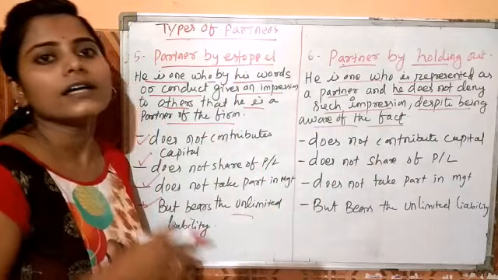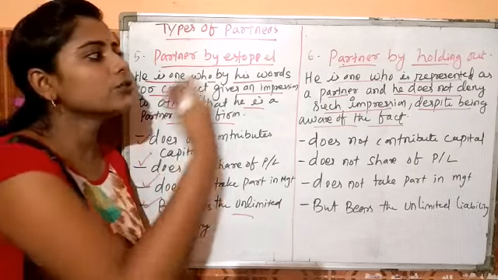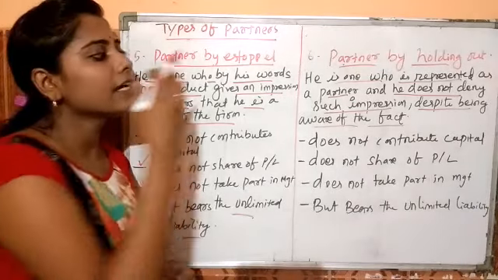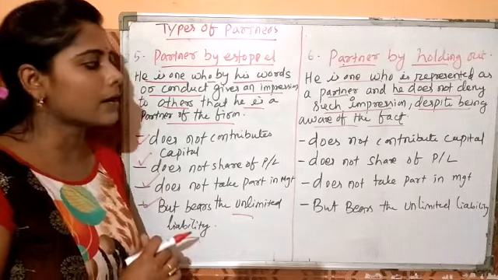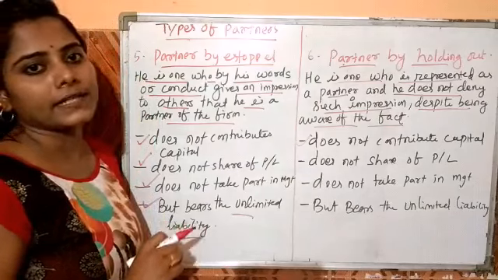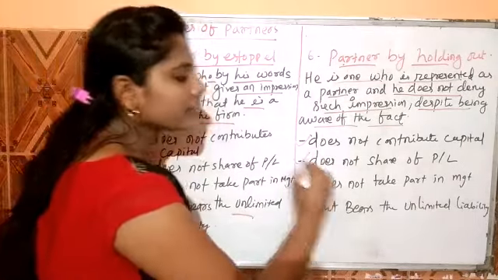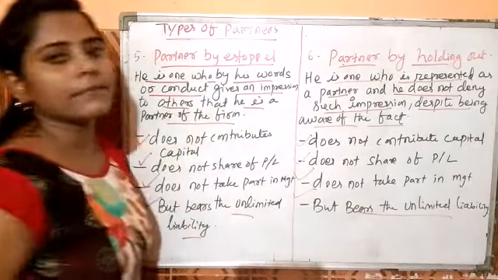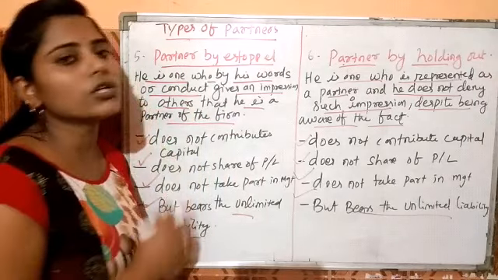Here, the remaining partner of the partnership firm uses the name of the other, and the other, that means the third party, is aware that he is represented as a partner of the partnership firm. In this case, he does not contribute capital, does not share profit and loss, and does not take part in management, but bears unlimited liability because the partners used his name and it is known to him.